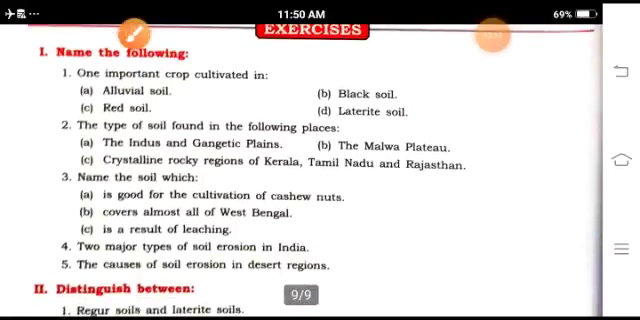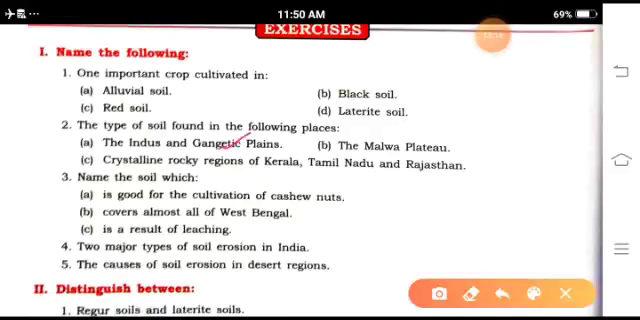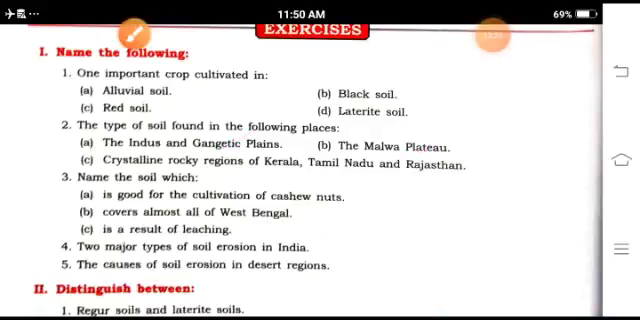Now, the type of soil found in the following places: the Indo-Gangetic Plains. So mainly in the Gangetic Plains, alluvial soils are found. Now, the Malwa Plateau. In the plateau regions, mainly red soils are found. Now, crystalline rocky regions of Kerala, Tamil Nadu and Rajasthan. In the rocky regions of Kerala and other parts, laterite soil is found, but in Rajasthan, sandy soil is found.